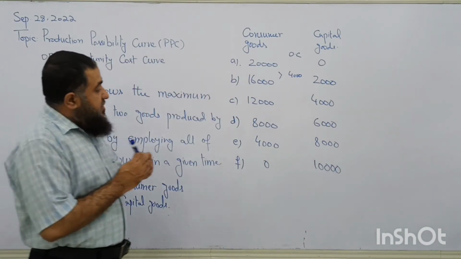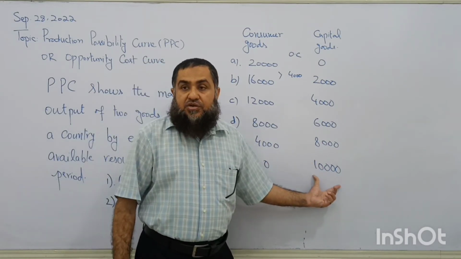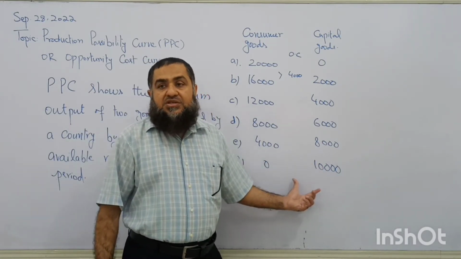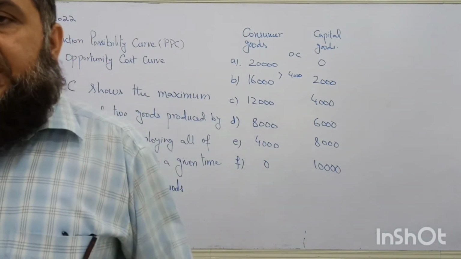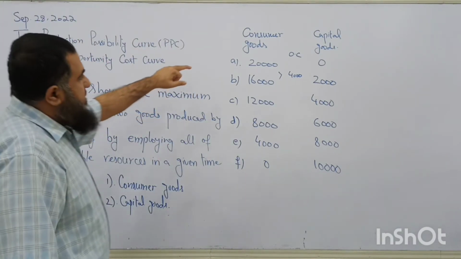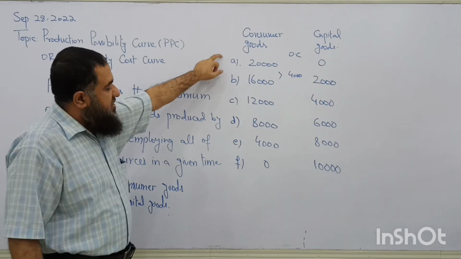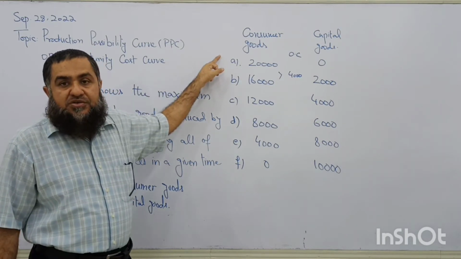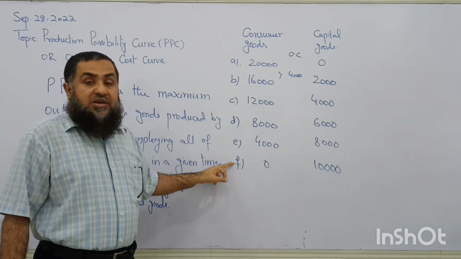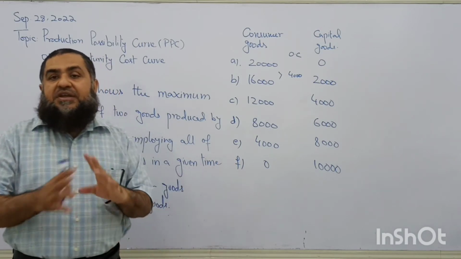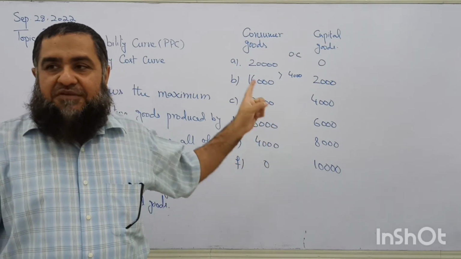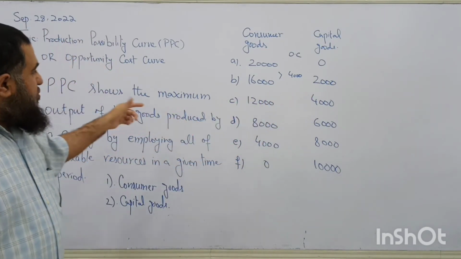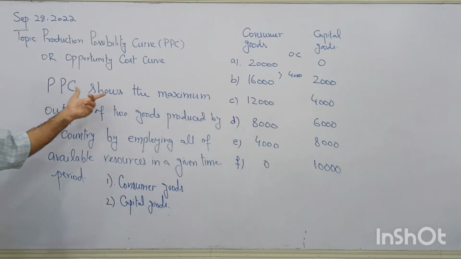So when a country is only producing capital goods, its opportunity cost is all the consumer goods which are given up. These are the two extreme choices. One is choice A, where all consumer goods are produced, and here only the capital goods are produced. In between we have different possibilities of production of consumer and capital goods. This is what the definition is telling us.